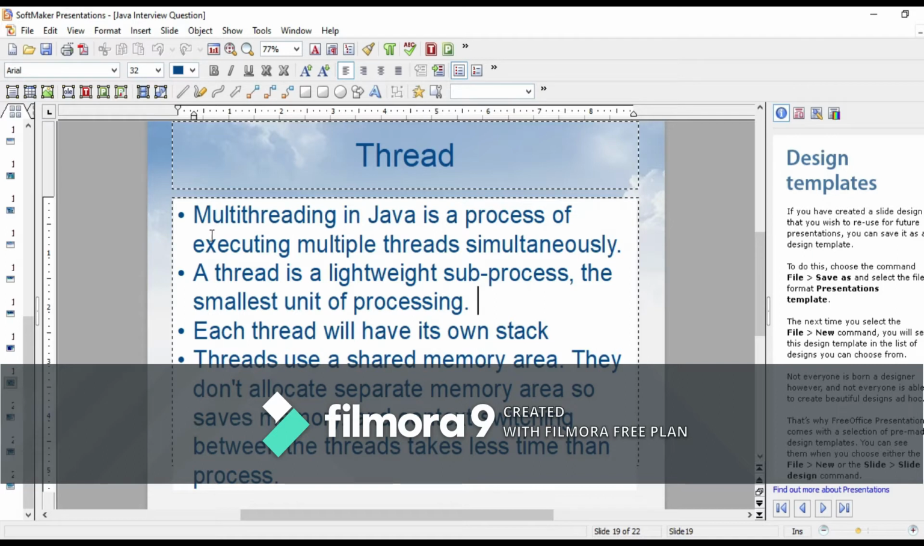It is the process of executing multiple threads simultaneously, and each thread will have its own stack. The stack will be different for each of the threads, but they will use a shared memory area. They don't allocate separate memory areas, so it will save memory, and if you want to switch from one thread to another thread, it will take less time. But in case of multiprocessing, the process will have different memory areas, so if you want to switch from one process to another, it will take more time. So multi-threading is preferred in Java and it will maximize the CPU utilization.